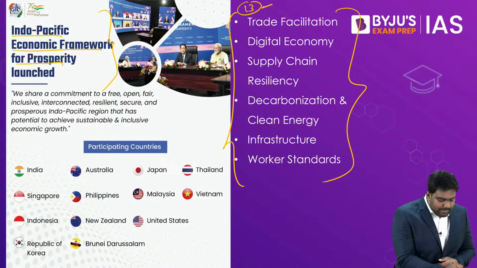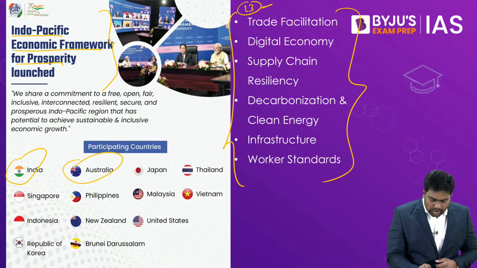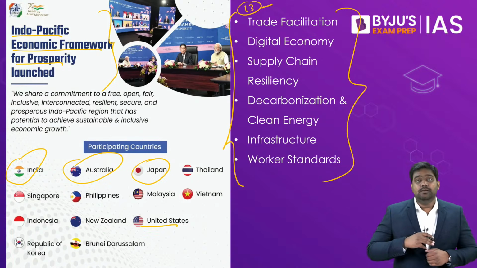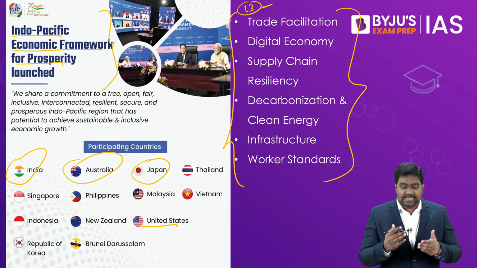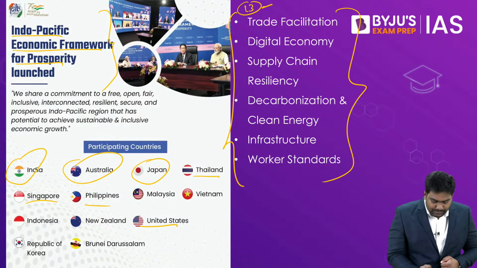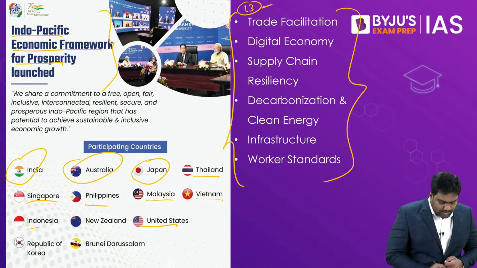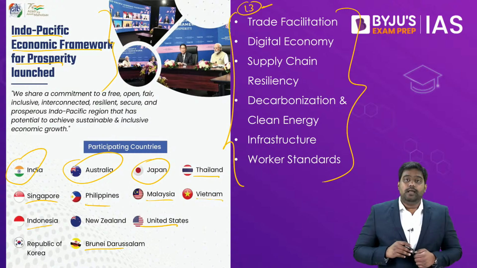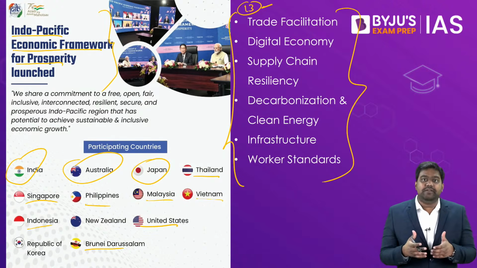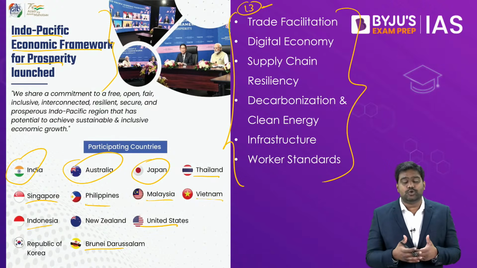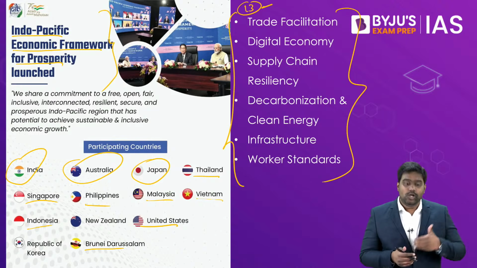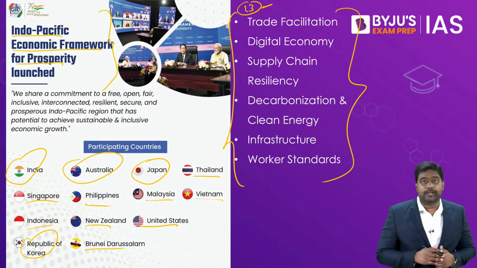Along with the 4 Quad members, that's India, Australia, Japan and US, many members of the ASEAN group like Thailand, Singapore, Philippines, Malaysia, Vietnam, Indonesia and Brunei. These countries, which also have similar interests against China, are coming together to form an economic arrangement along with New Zealand and South Korea.